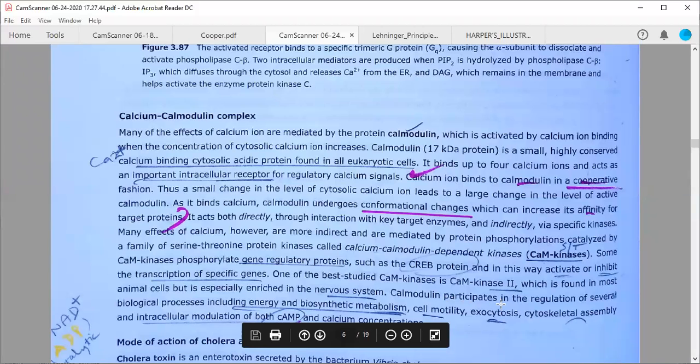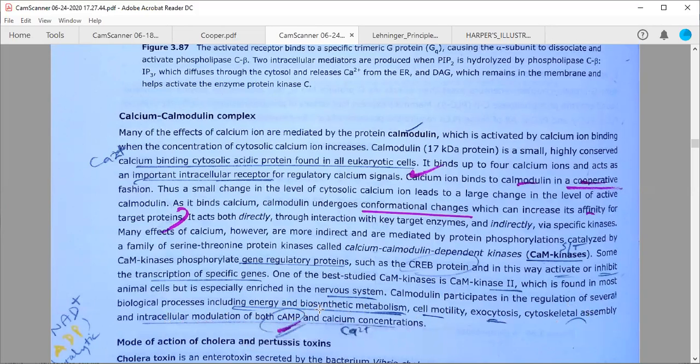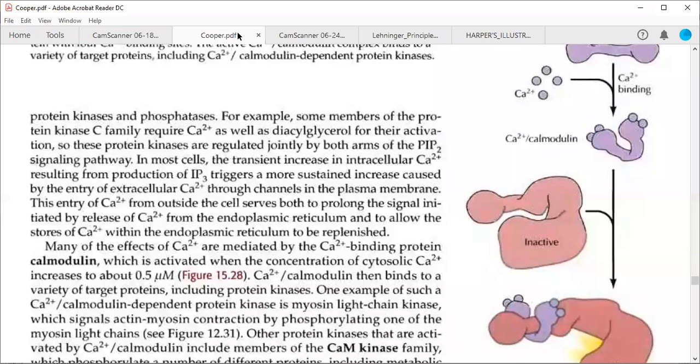So calmodulin participates in the regulation of several biological processes, including energy and biosynthetic metabolism, cell motility, because it is helping in muscle contraction, exocytosis, cytoskeletal assembly, intracellular modulation of cyclic AMP and calcium concentrations, because we know cyclic AMP and calcium are going to act in a cooperative function, in a coordinated function. Okay, so therefore it is given.